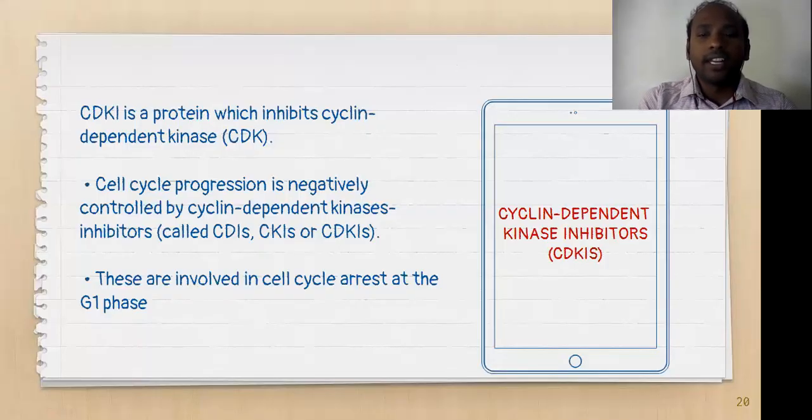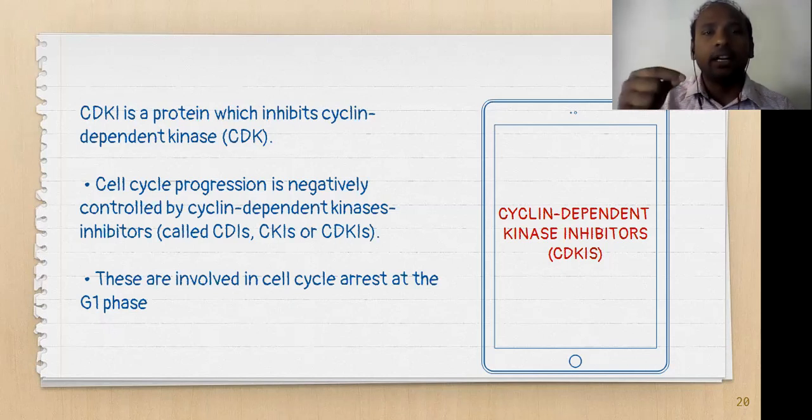So the final one is cyclin dependent kinase inhibitors. These are also important. If the CDK is always active, or always activating enzyme, the process of cell division is hastened, and the cell goes on dividing, and finally loses its control. This condition we call a cancerous condition.